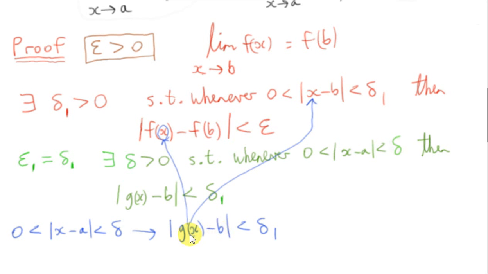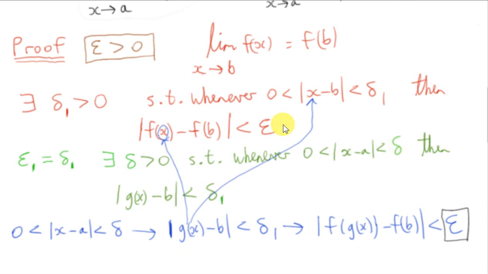Now it doesn't matter if g of x is equal to b, because then f of g of x will equal f of b, and this thing here will be 0, and 0 is certainly less than epsilon. You see, g of x could equal b because there's no requirement that the magnitude of g of x minus b be greater than 0. We don't have a 0 less than this here. That's not part of the definition of the limit. The 0 appears, of course, for the delta part. So g of x could equal b, and this result will still be true. So if we replace x with g of x, we get this.